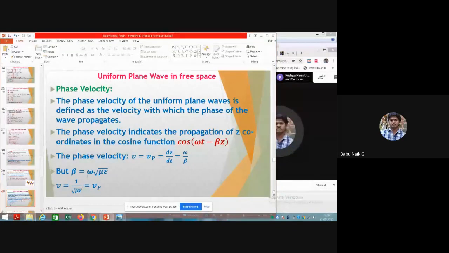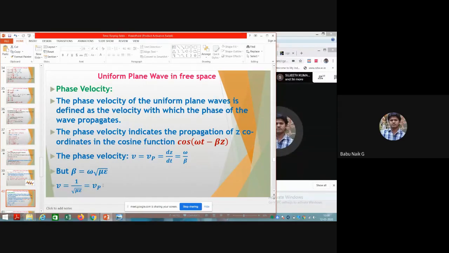That phase shift constant you can calculate using the formula omega times the root of mu and epsilon, the permeability and permittivity. Each material has its own values of permittivity and permeability. So for that wave we can calculate the velocity v equal to 1 by the square root of mu into epsilon.